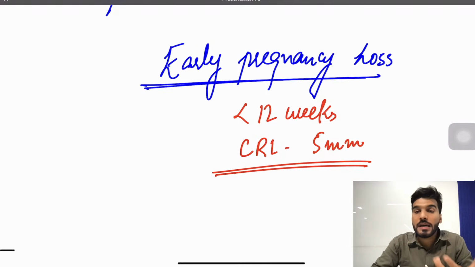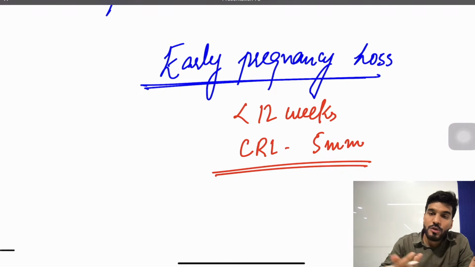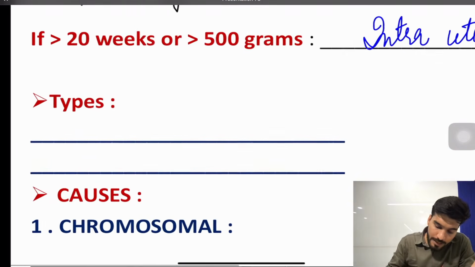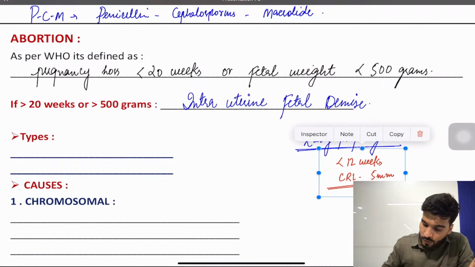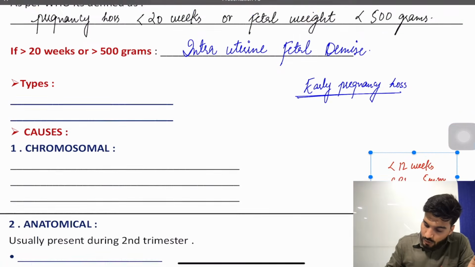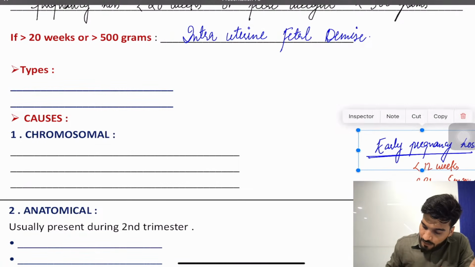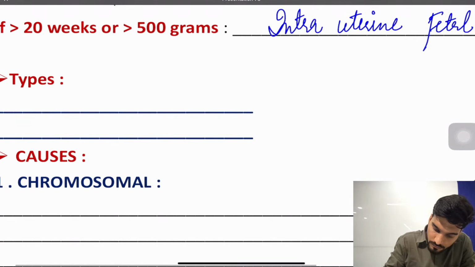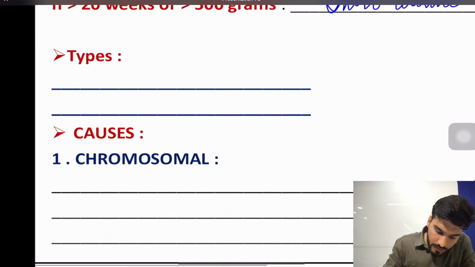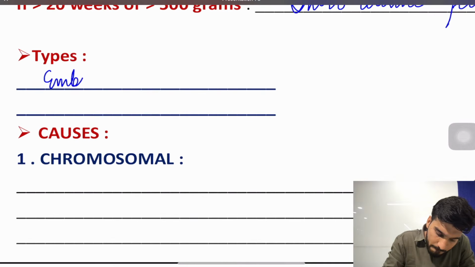One more is recurrent pregnancy loss. What is recurrent pregnancy loss? Two or more consecutive abortions, back-to-back abortions, that is recurrent pregnancy loss or habitual abortion. Now, types of abortion: we have two types. So we have either embryonic, in which the embryo is formed, and we have anembryonic.